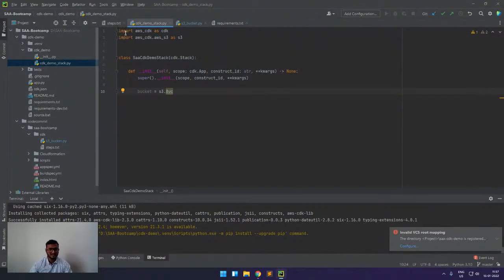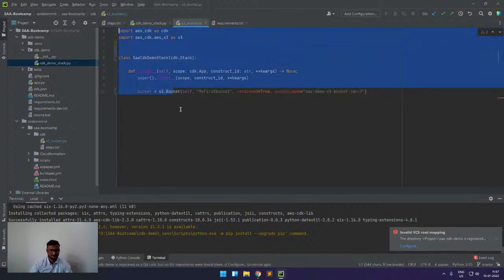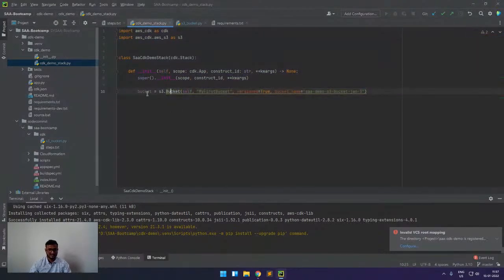So here we can see we are importing aws_cdk as cdk, as we do in Python, and then we are importing the S3 module, and in the class we are creating the stack. Here in the bucket we can see we are using the s3.Bucket method, and we have enabled versioning of this bucket, and the bucket name we are giving is this. For example, I can give this name.